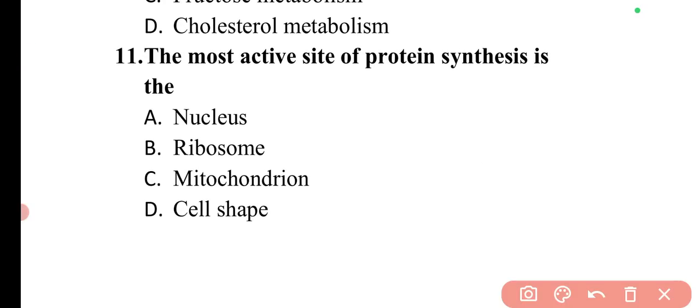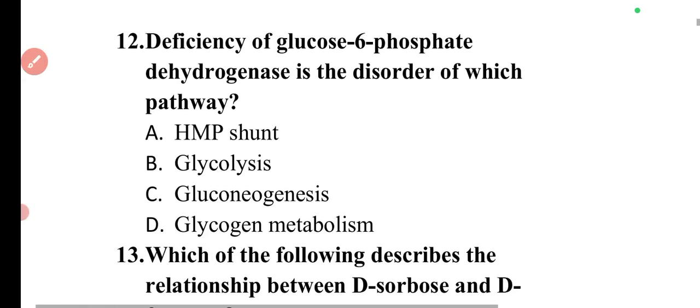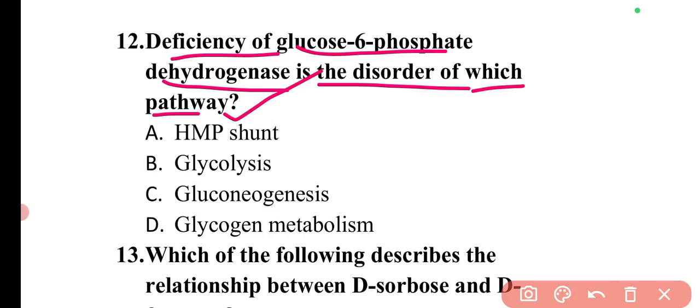Next question is, the most active site of protein synthesis is. So the most active site of protein synthesis is ribosome. So here option B is correct. Next question is, deficiency of glucose 6 phosphate dehydrogenase is the disorder of which pathway? So it is the disorder of HMP shunt pathway, hexose monophosphate shunt pathway.